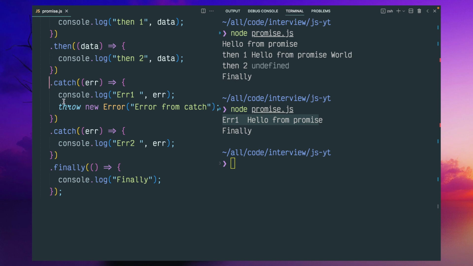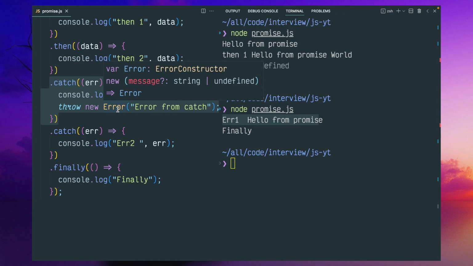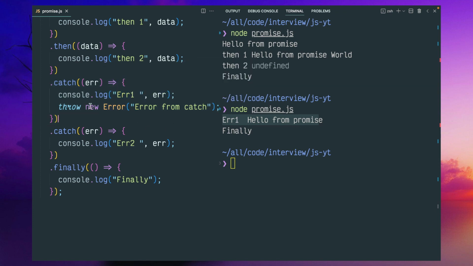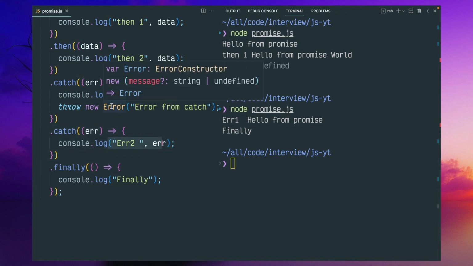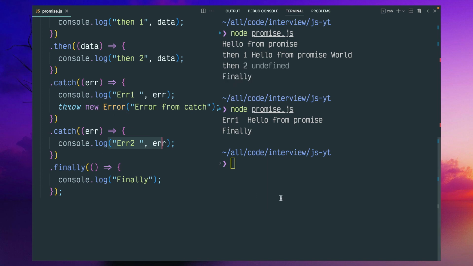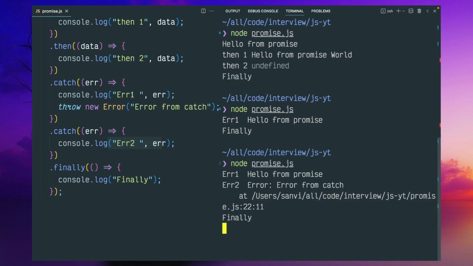Inside this catch block, if you explicitly throw a new error, then only this particular catch block will be executed. So now error 1 will be printed, and then error 2 will be printed, because this is where we are explicitly throwing it and catching it below. We got error 1 and error 2, and we got some stack trace.